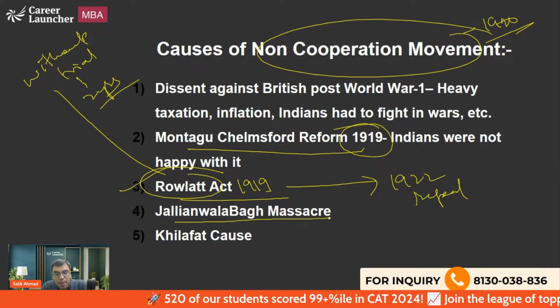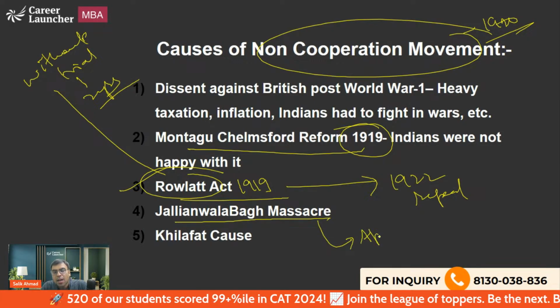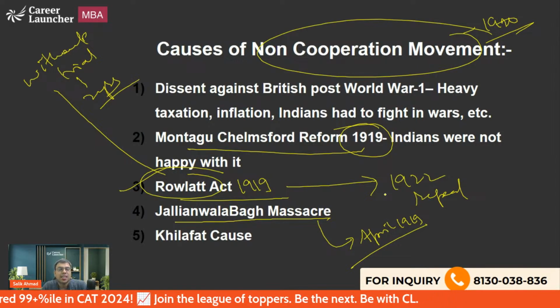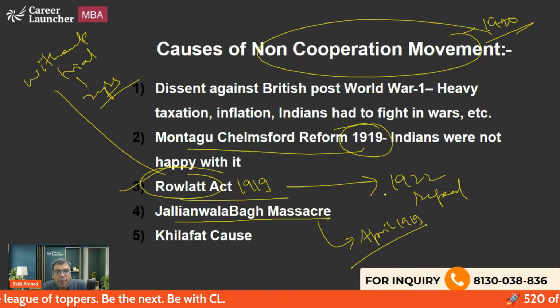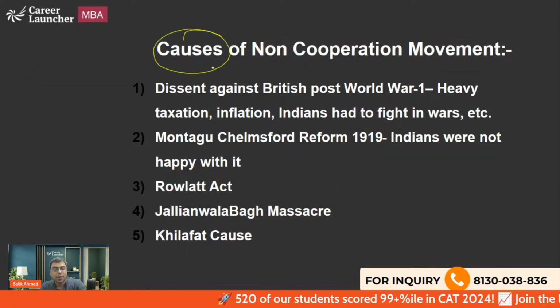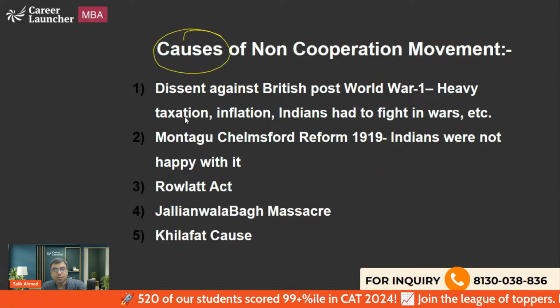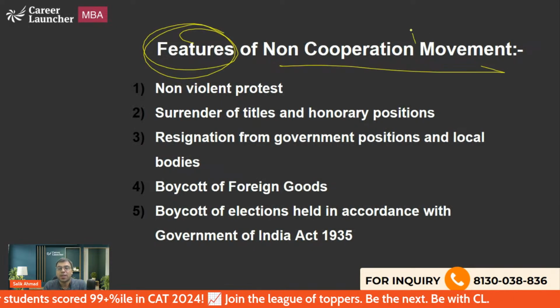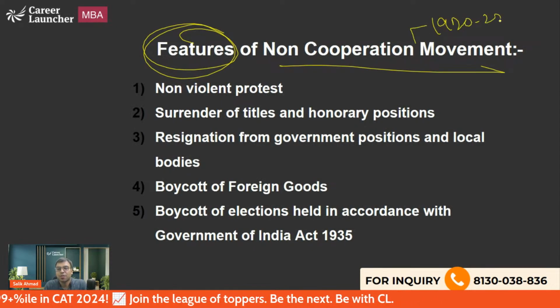The next is Jallianwala Bagh massacre. I hope you are aware. So people were wanting that those who were involved in killing of common innocent people in Jallianwala Bagh should be punished. And Khilafat cause, we have already discussed it. So these were the main causes of the non-cooperation movement. Okay? Now let us move on to the next one, features of non-cooperation movement, which happened from 1920 to 22.